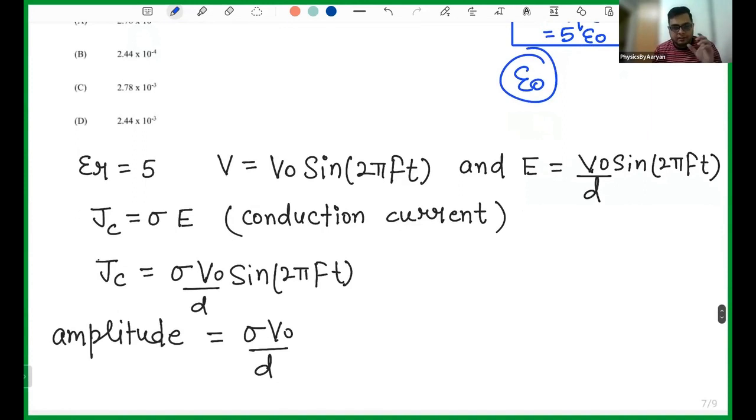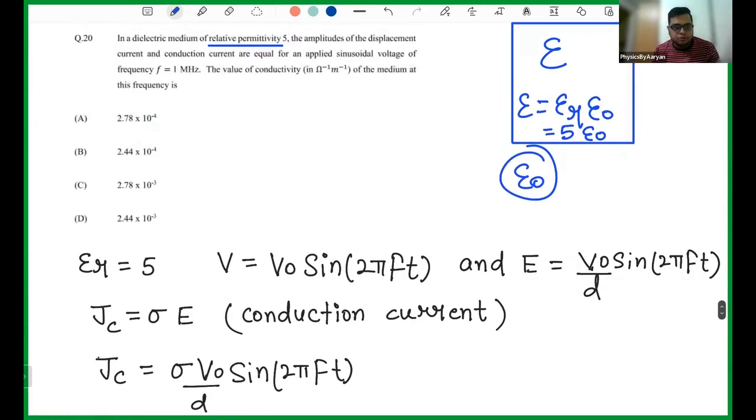How do you define it? So first of all, voltage is given to you. They are already saying that the voltage is sinusoidal, and they are basically saying that the frequency is also given to you, which is 1 megahertz. And they are asking what is the value of conductivity. So this material, what is the conductivity of this material?